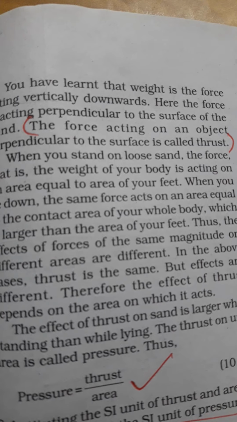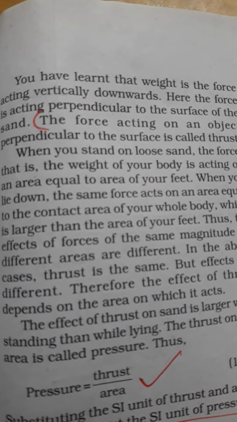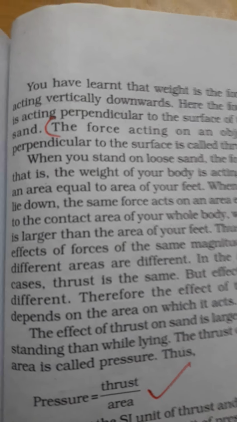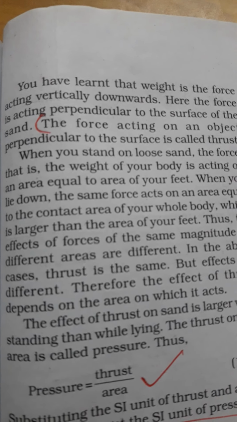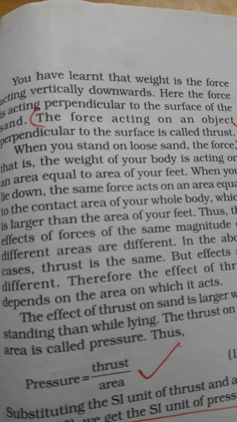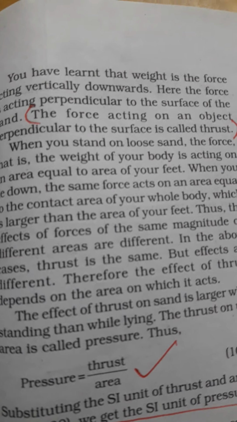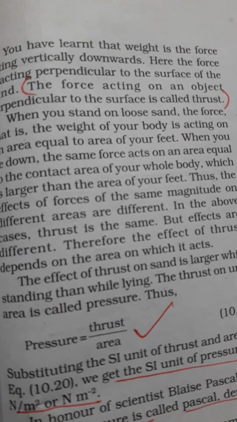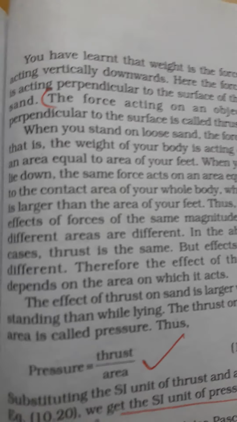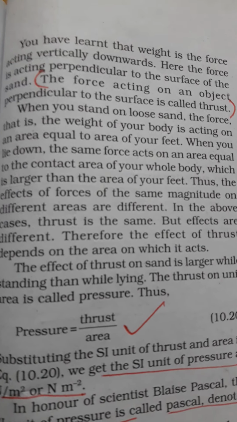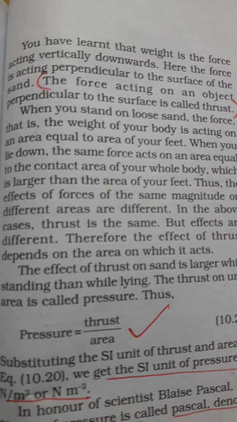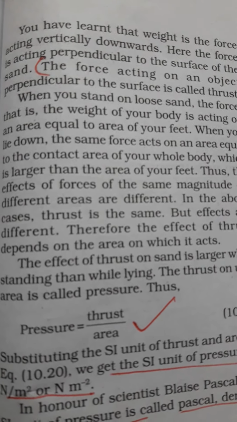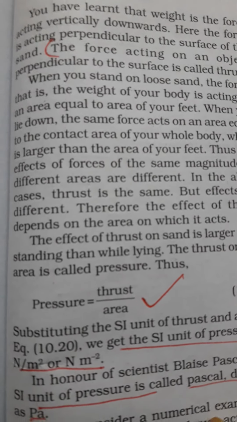So we have already seen what is weight. Weight is the force acting vertically downwards. Here the force is acting perpendicular to the surface of the sand. The force acting on an object perpendicular to the surface is called thrust. So when we are standing on the loose sand, the weight of our body is acting on the area equal to our feet. The whole weight is on our feet.